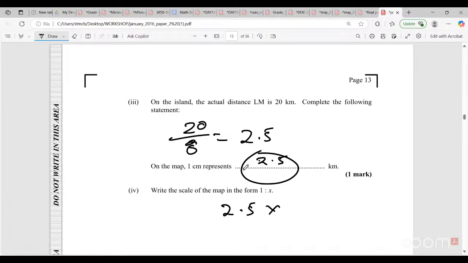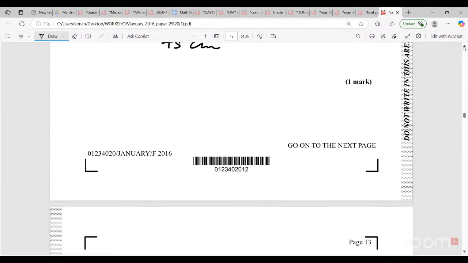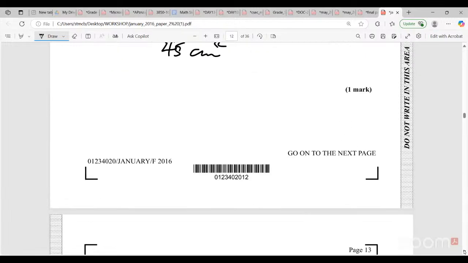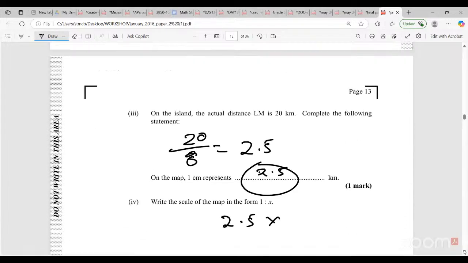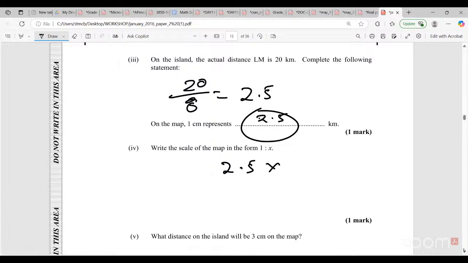On the map, 1 centimeter represents... So yeah, 1 centimeter represents that for real. So what we have to do now, guys, we have to convert the kilometers to centimeters. So we are going to multiply by 1,000.